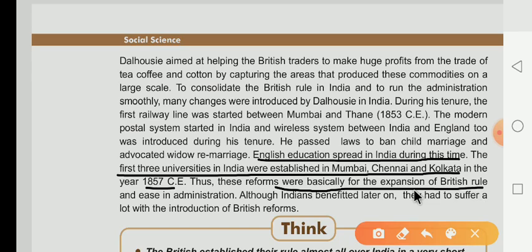Whatever reforms were done by Dalhousie were basically only for the expansion of British rule and its administration. But although the Indian people also benefited later on from the reforms done by the British, they also had to suffer a lot with the introduction of the British reforms.